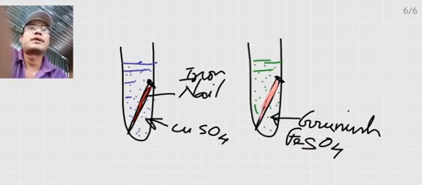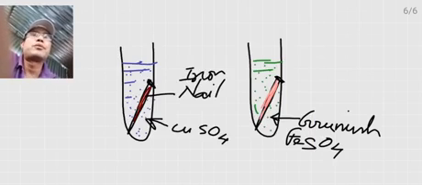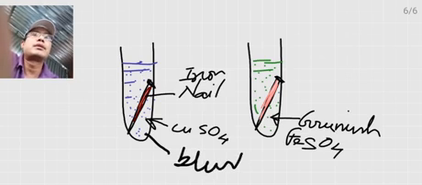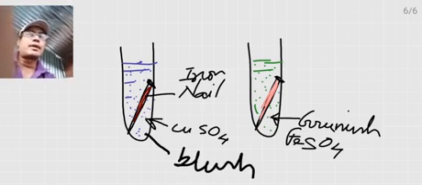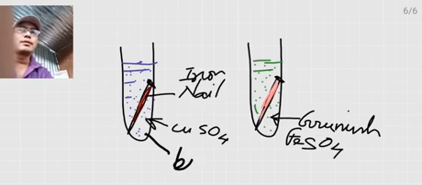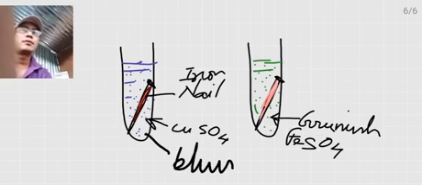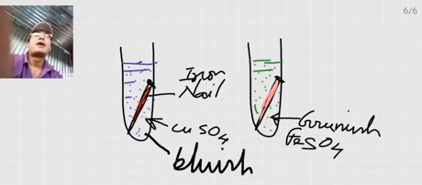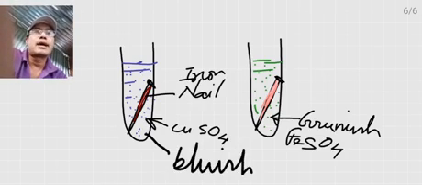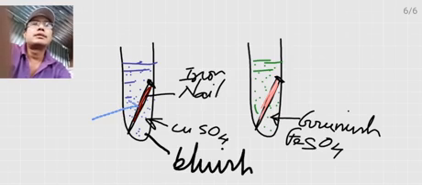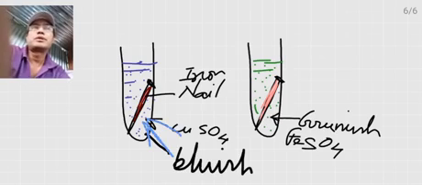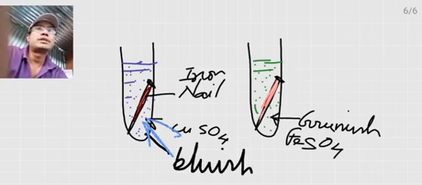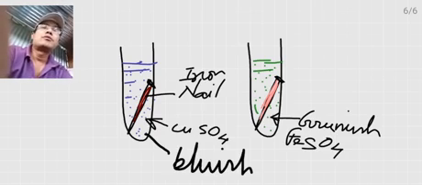We have taken this copper sulfate, which is bluish. And we put an iron nail inside. This is the iron nail, this is the copper sulfate solution bluish in color, and you wait.